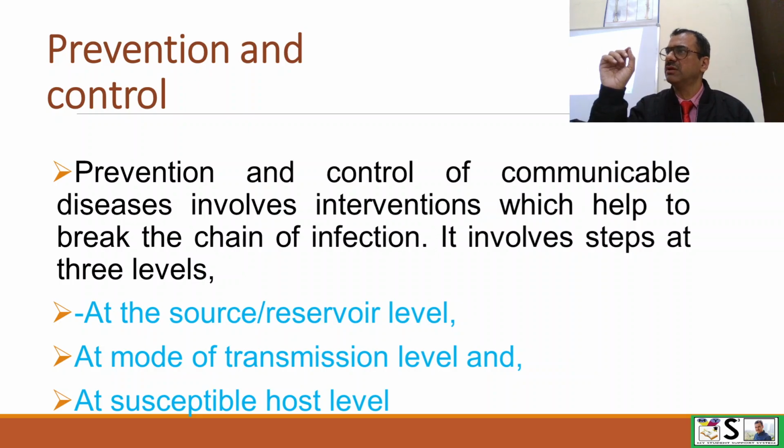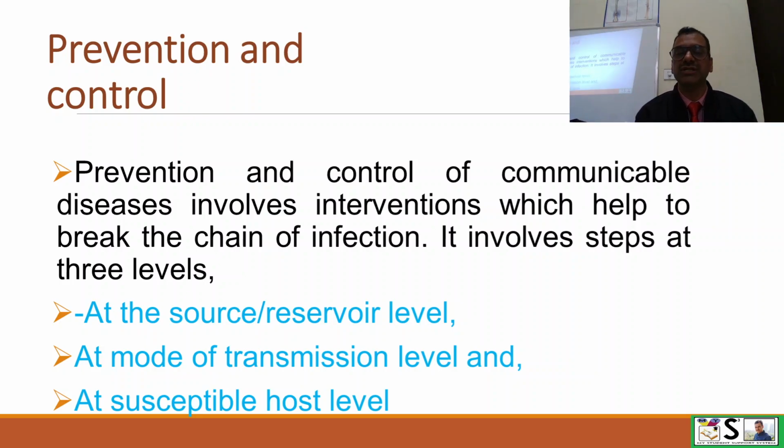Sometimes mostly the measures are the same. That's why we call it prevention and control measures. In one question we can ask this. The prevention and control of communicable disease involve interventions which help to break the chain of infection. We have already discussed what the chain of infection is. There are 6 links, and if we are able to strike or break any one link, we can prevent or control the disease.